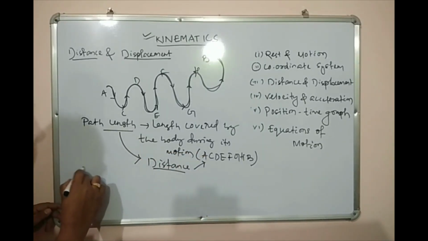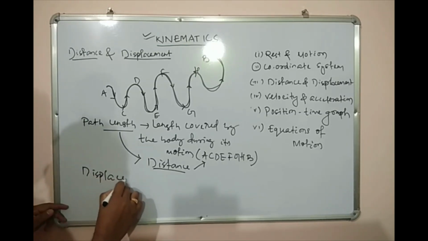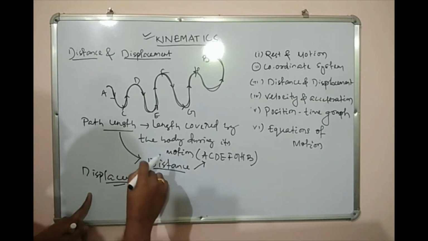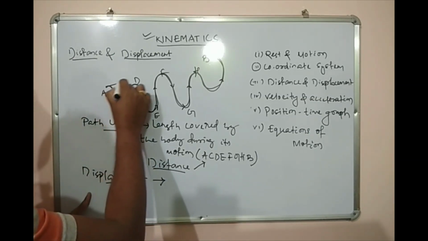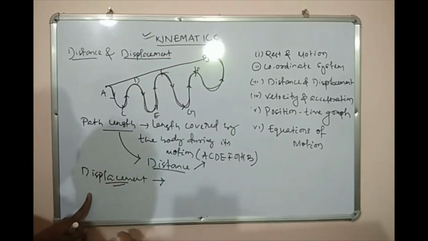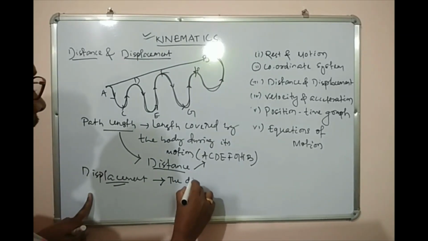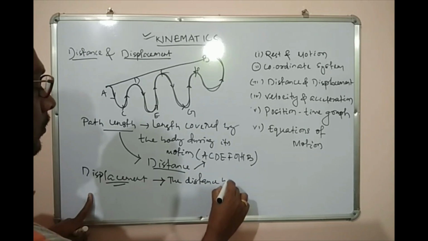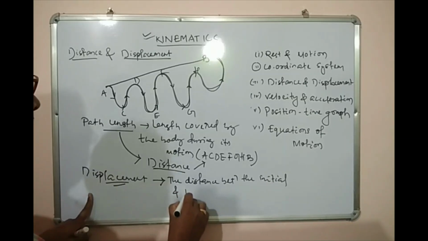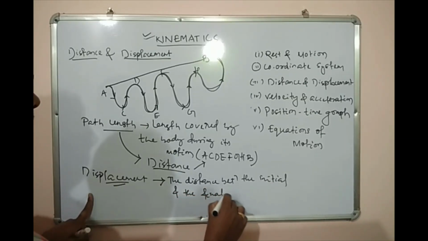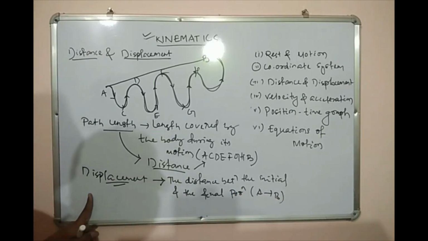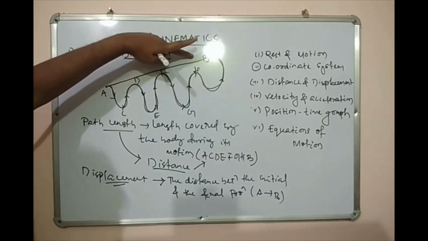Whereas the displacement is the length between the initial position and the final position, from here to here, B. Means the distance between the initial and the final position, from A to B. This is known as our displacement.